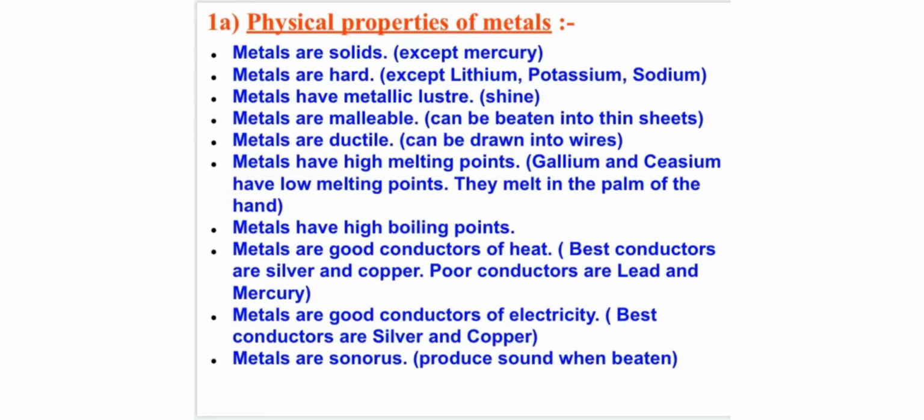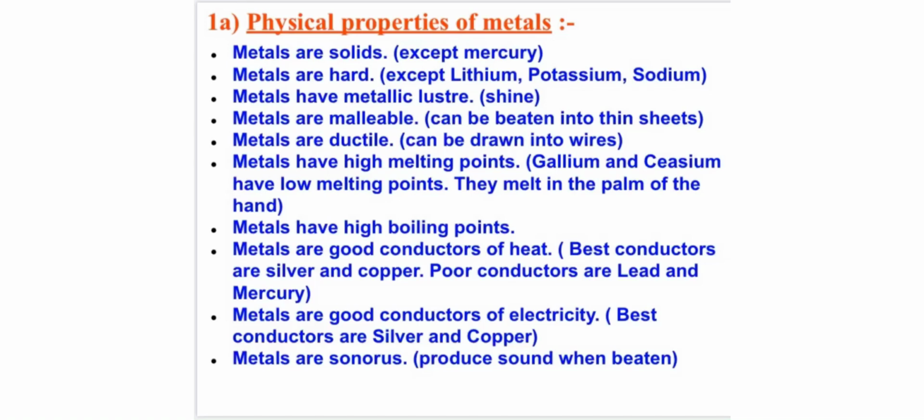Metals have high melting point, but there is an exception, gallium and cesium, which have low melting point. Metals have high boiling point. Metals are good conductors of heat. Silver and copper are considered as the best conductors of heat, but lead and mercury are poor conductors of heat. They are the exceptions in this case.